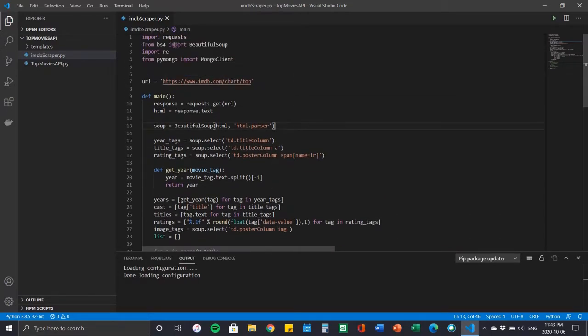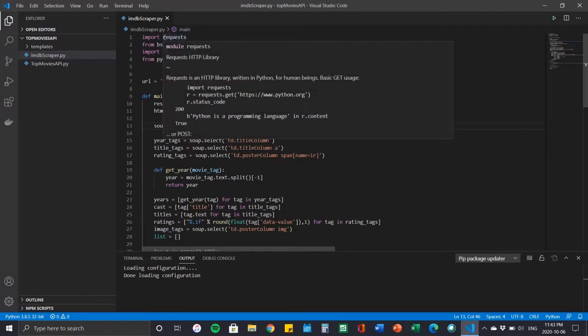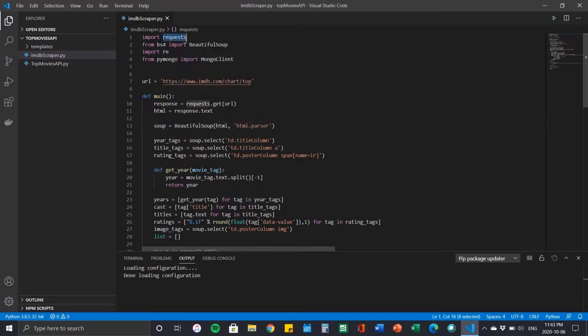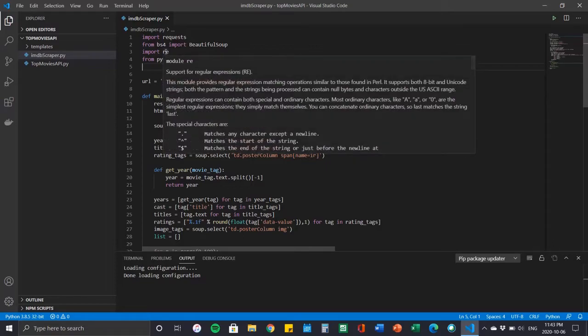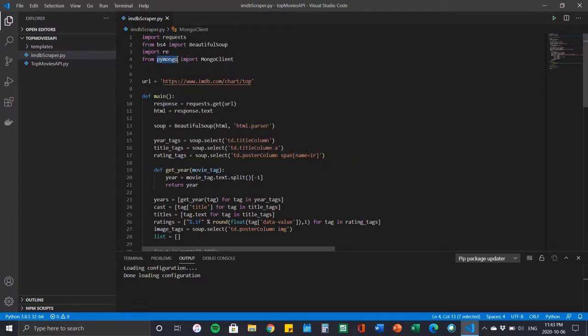I'm going to start with our imports that we have used for the script, the first being the requests library, second, Beautiful Soup for our data scraping, next re for the regular expressions, and then PyMongo for the upload of the data to the MongoDB database. Next, in our data script, we have the URL where our data is being pulled from. So IMDb chart, and then the top 250 movies rated all time, which was previously shown in our PowerPoint presentation.